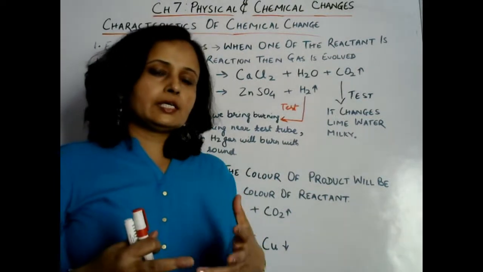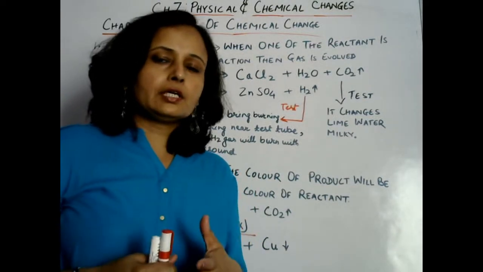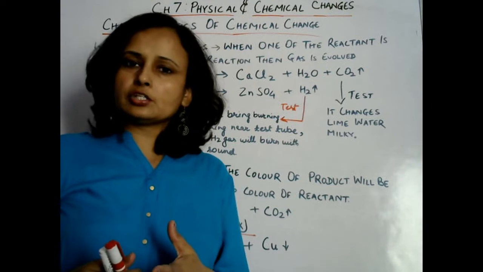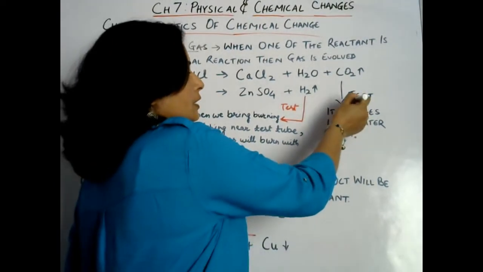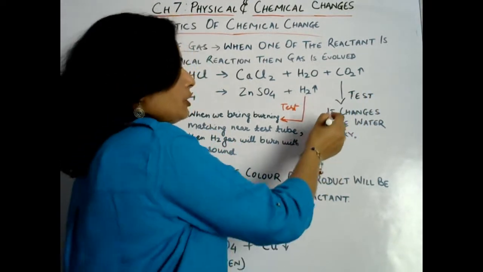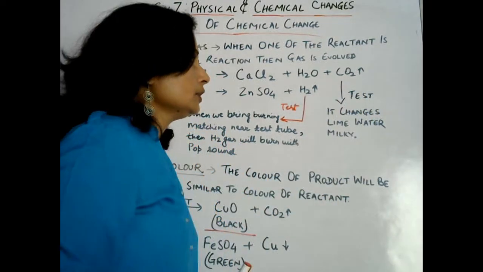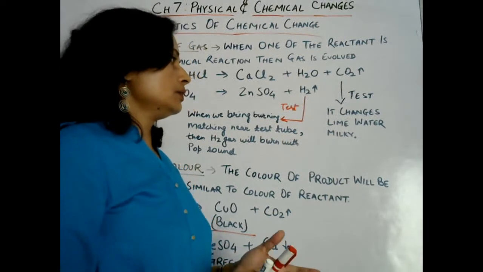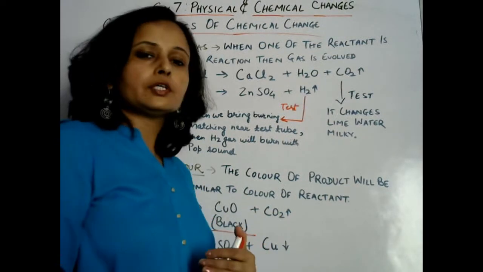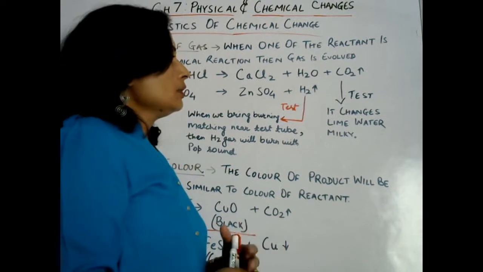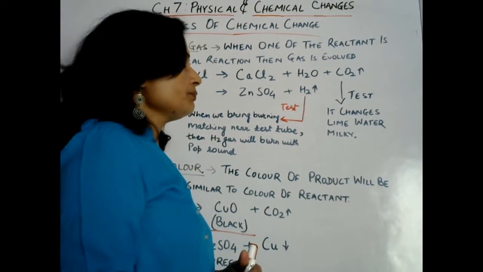Now how can we check whether the gas that is released is carbon dioxide or any other gas? For that, we can just pass that gas through lime water. When carbon dioxide gas reacts with lime water, it will turn milky, that is calcium carbonate.